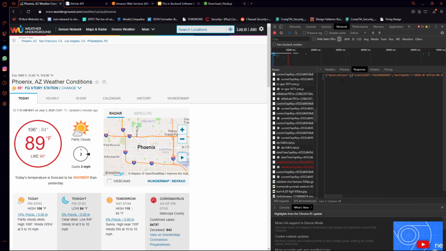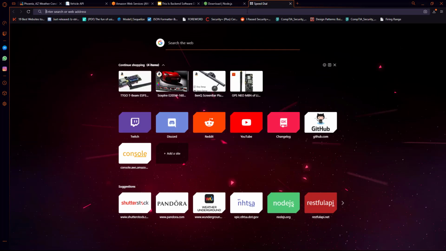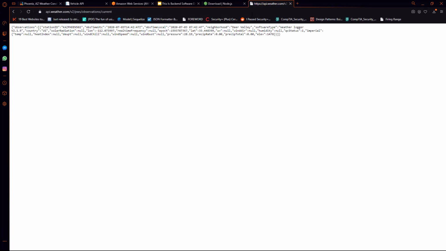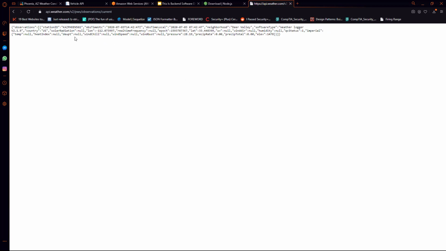Now what I want to do as a little exercise is open up a new tab and then put that request URL into my browser. And my browser actually just returns the JSON data cleanly on this white background. So it's just returning that data, and we can look. We get some information.